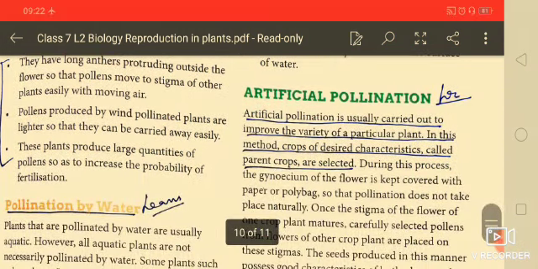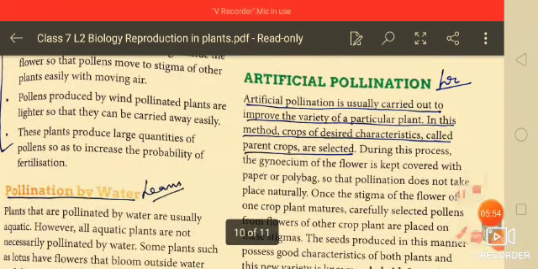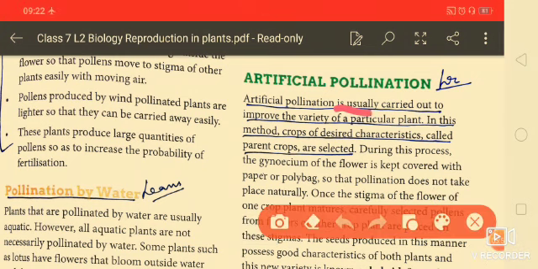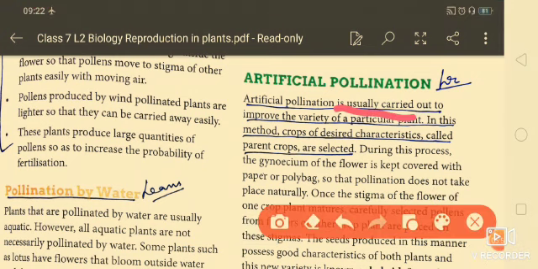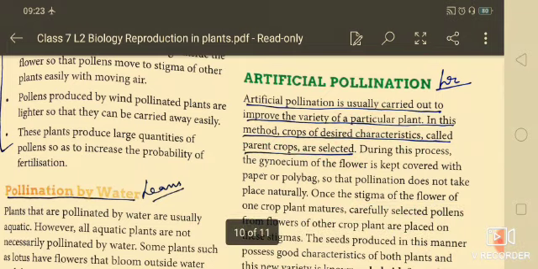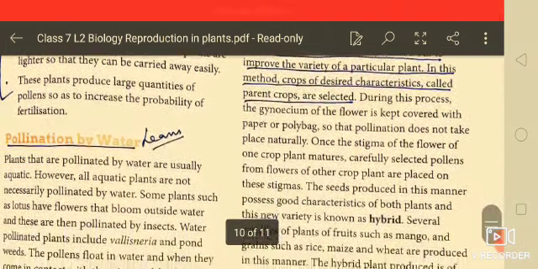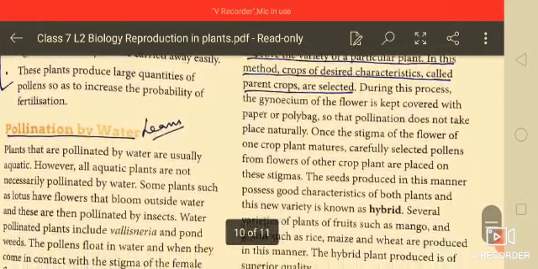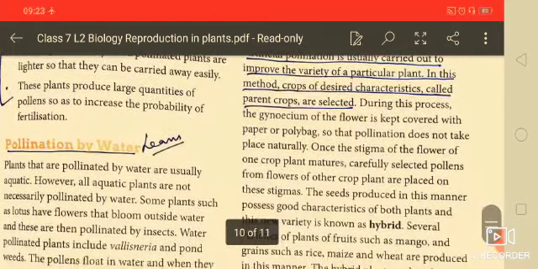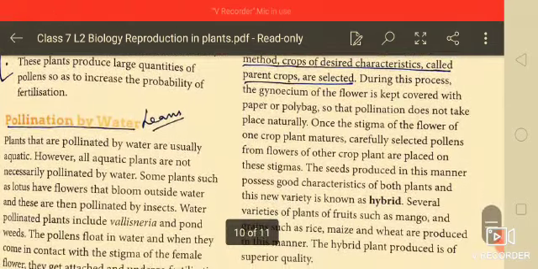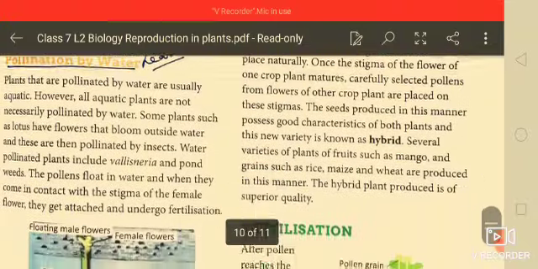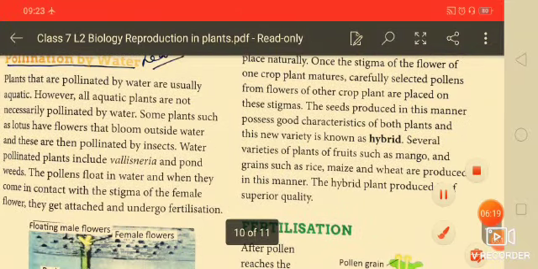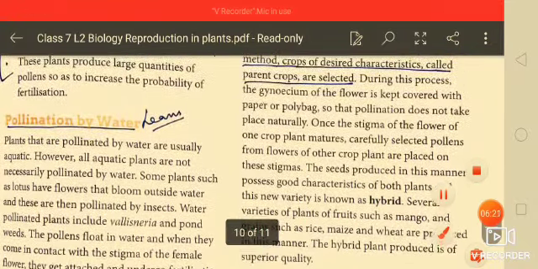Next one is artificial pollination. Students, artificial pollination is usually carried out to improve the variety of a particular plant. In this method, crops of desired characteristics, which are called the parent crops, are selected, and from them a hybrid will be produced.